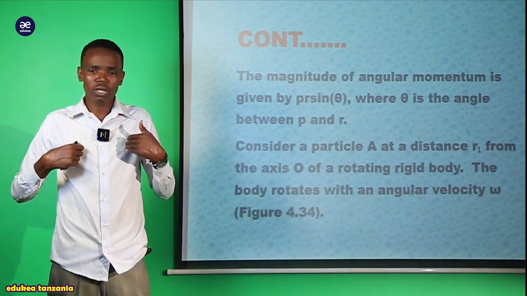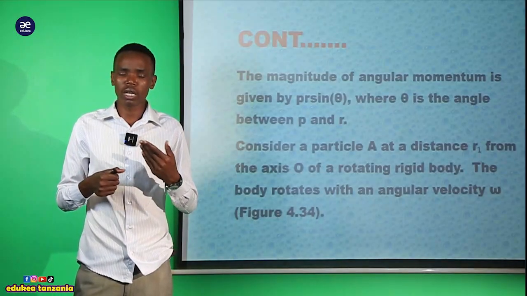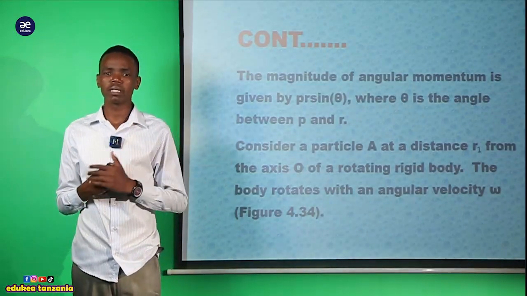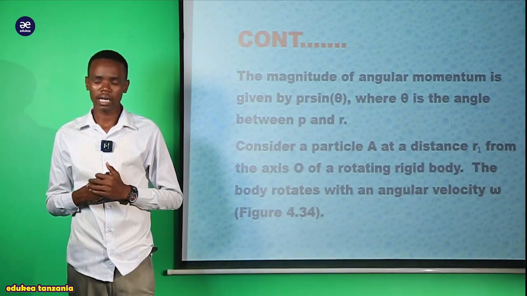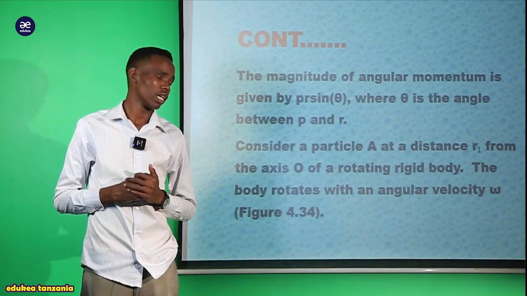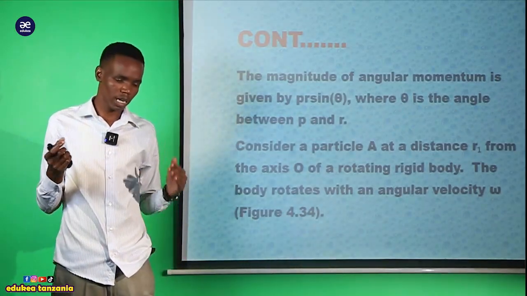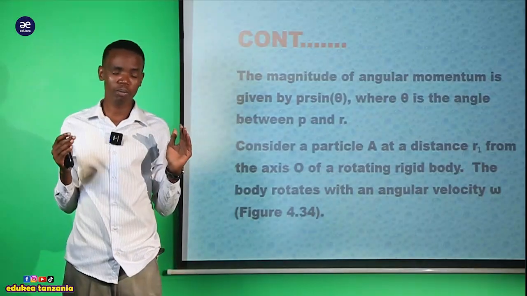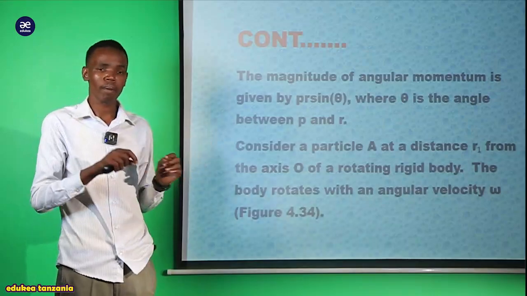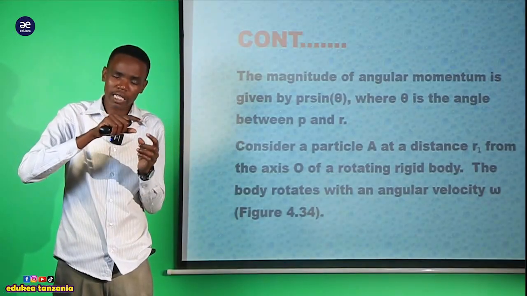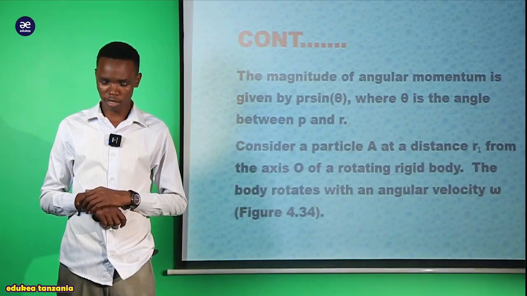When we are asked to find the magnitude of the angular momentum, we say the magnitude of the angular momentum is equal to P R sin theta, where P represents the linear momentum and R represents the radius of that body, where this theta here will be the angle between the P and also the R. This is the angle that acts between the linear momentum and the distance or radius that we have been given.